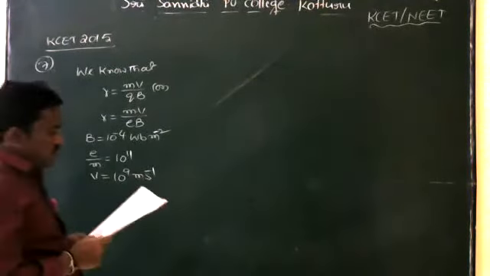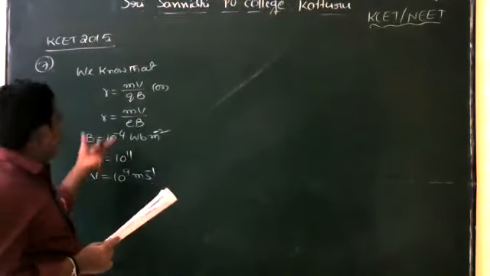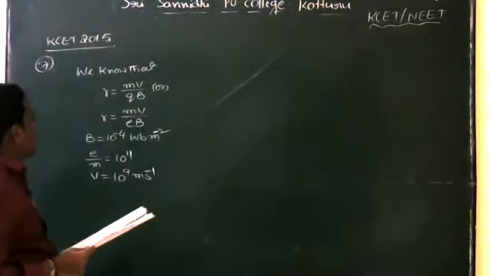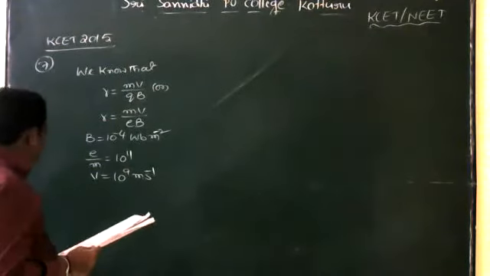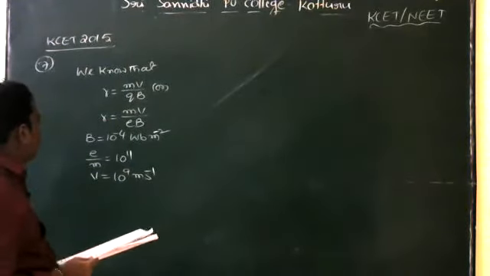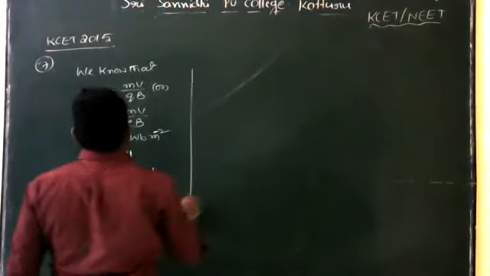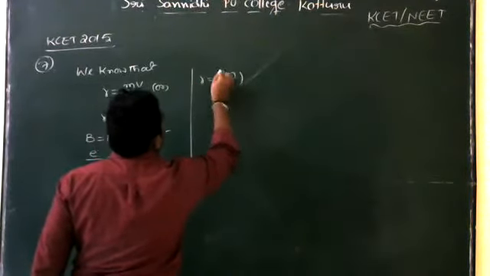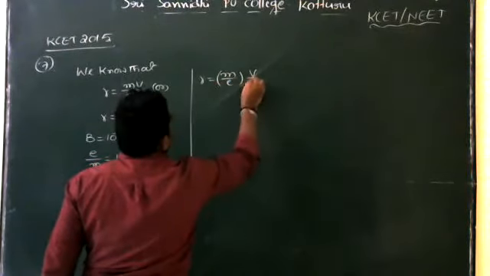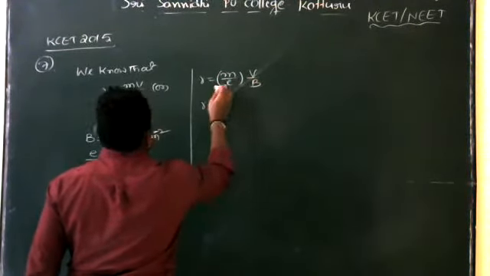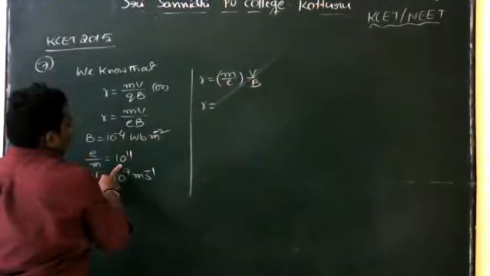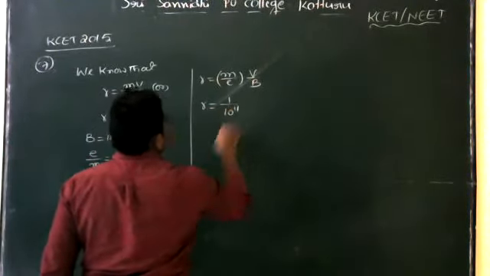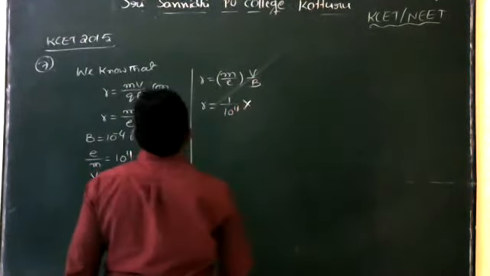So next one. Then the radius of the circle. So we know, what is the formula for the radius of the circle? R is equal to mV divided by EB. So now substitute the values. This expression is written as R is equal to m by E into V by B. So E by m is equal to 10 to the power of 11 here. So m by E is equal to 1 by 10 to the power of 11 into V by B.